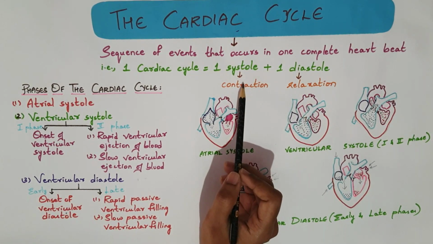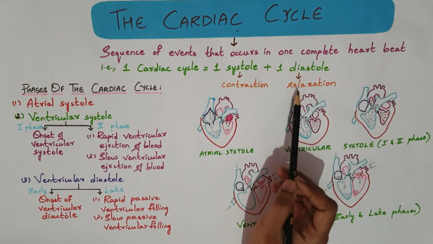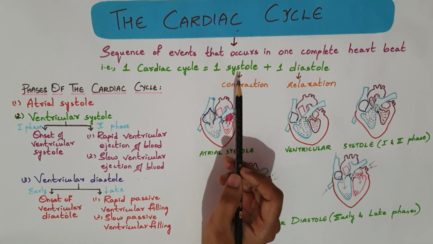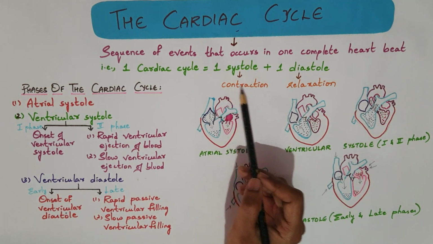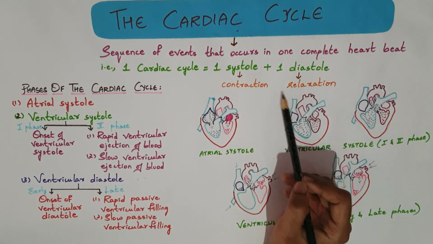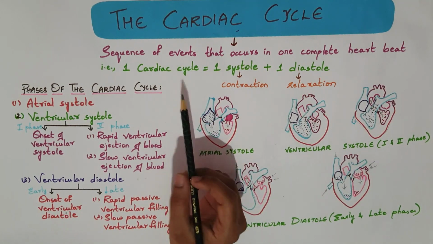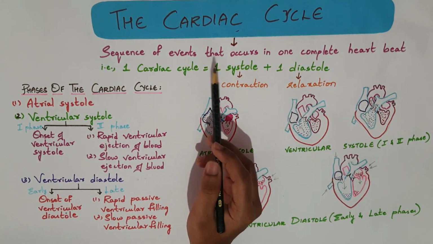Systole is the contraction of the heart muscle. Diastole is the relaxation of the heart muscle. The pumping phase of the cycle occurs when the heart muscle contracts. The filling phase occurs when the heart muscle relaxes. The normal number of cardiac cycles per minute ranges from 60 to 80.